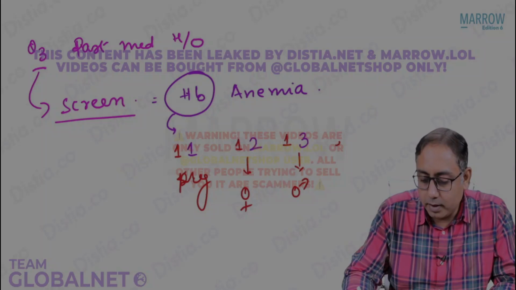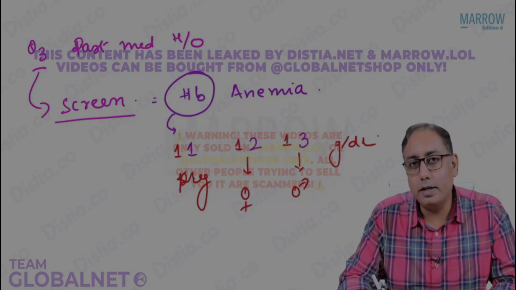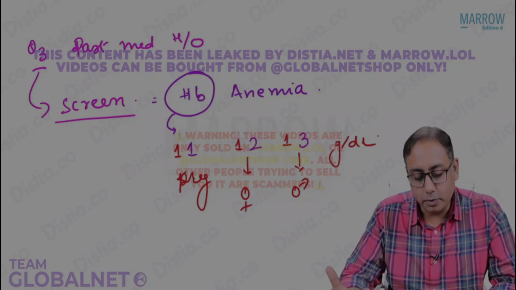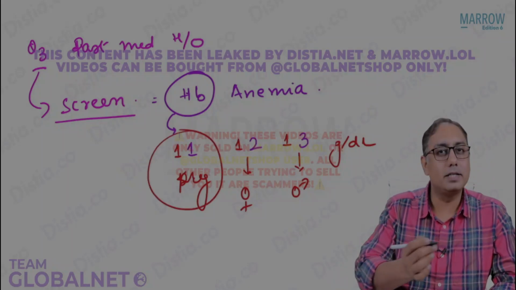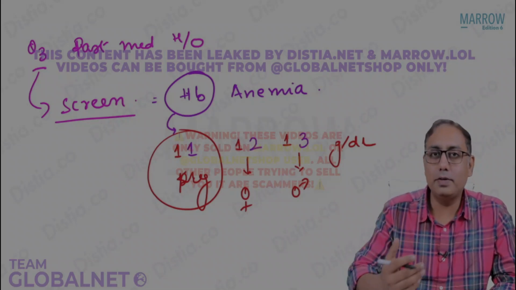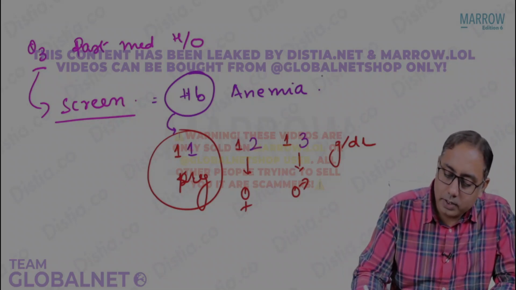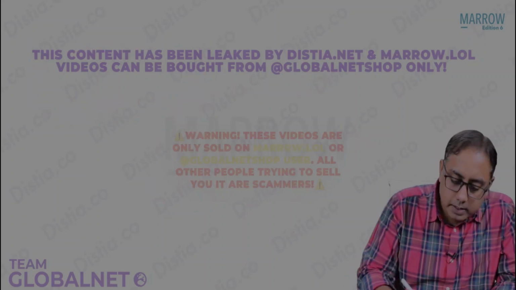This is mg per deciliter. This is the cutoff criteria for HB under the program. So if a female is having HB of less than 11, that is taken as anemia, and 11 or more is taken as normal. So that is regarding the hemoglobin screening. Next is point number 4.